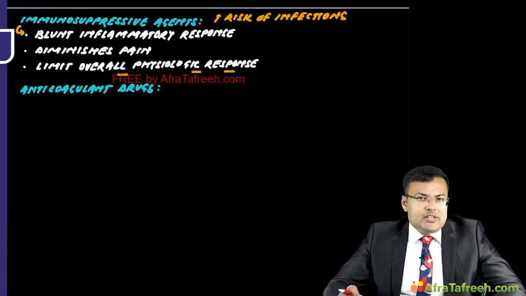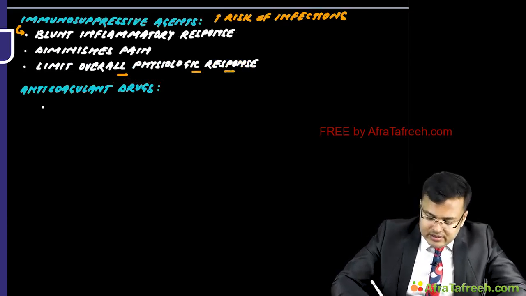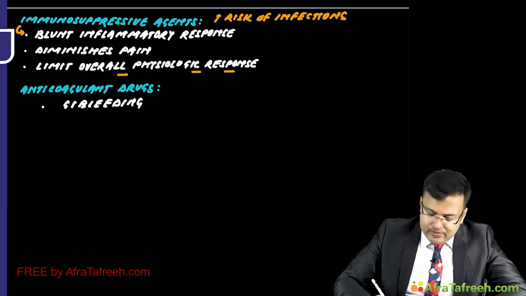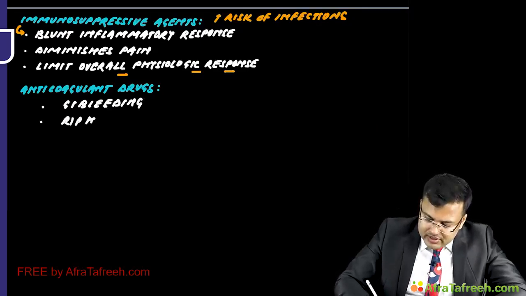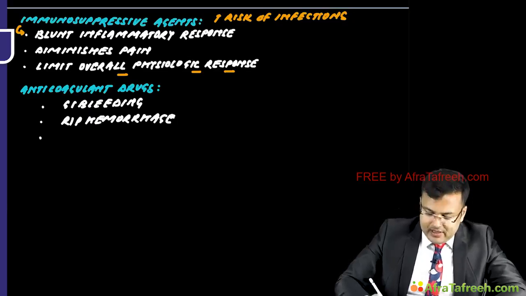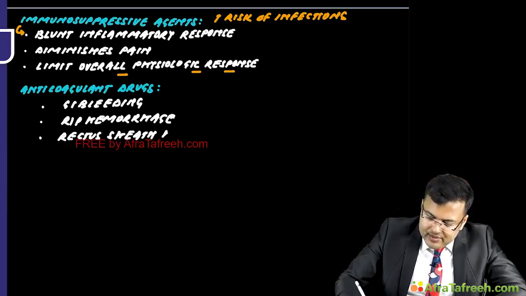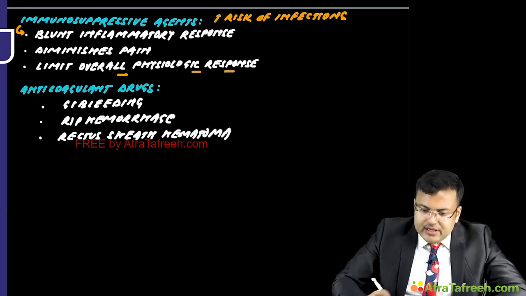If the patient is taking anticoagulant drugs, you know that anticoagulant drugs can cause GI bleeding. It can cause retroperitoneal hemorrhage, and it increases the risk of rectus sheath hematoma. Then comes the recreational drugs.